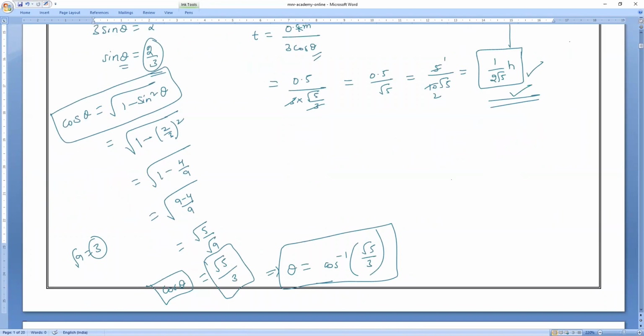Or else, if you want, you can find it in another way also. Theta, how it will be, you can see. So magnitude of this one. So we know that he is traveling with what velocity? He is traveling with what velocity? 3 kilometer per hour. And the river is flowing with what velocity? 2 kilometer per hour. So actually this is not needed also. So you can find, square of his velocity, perpendicularly he is traveling. That is what we have found.